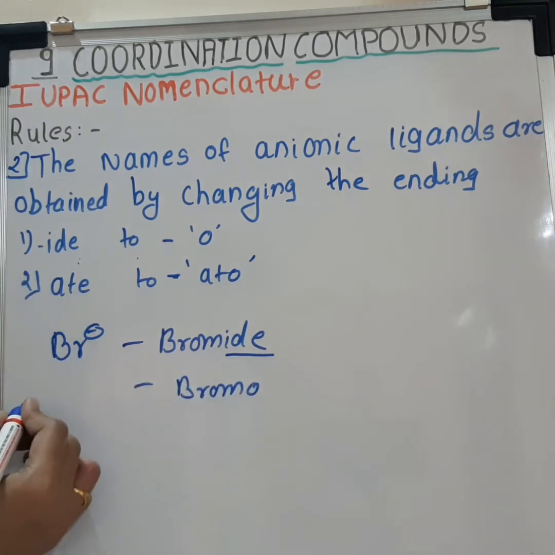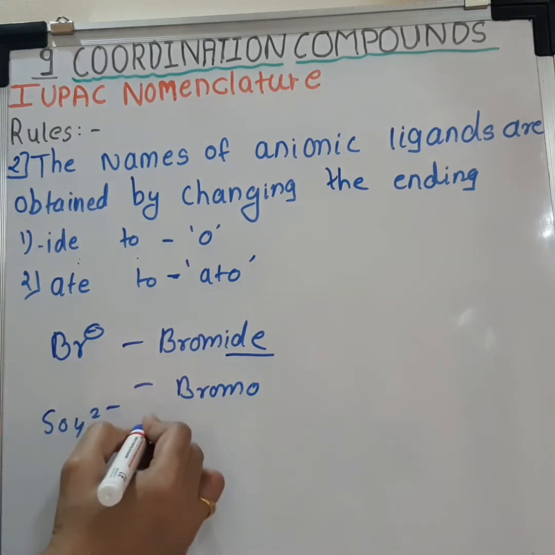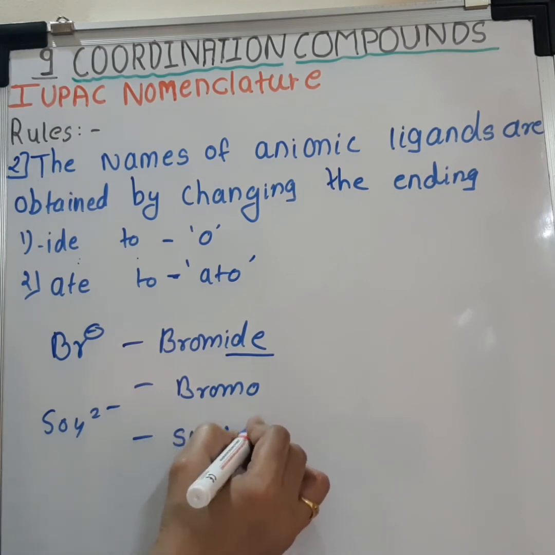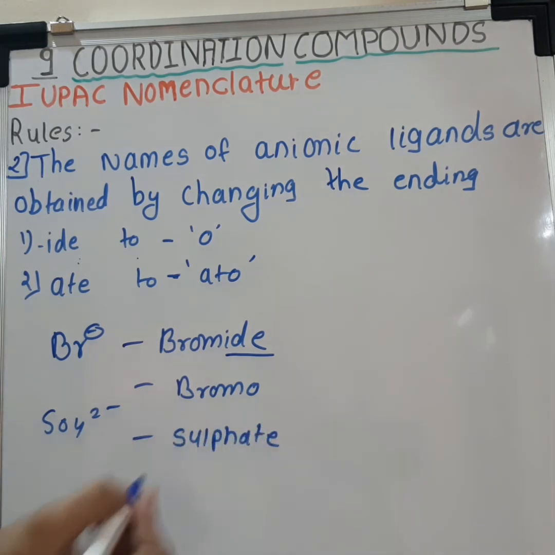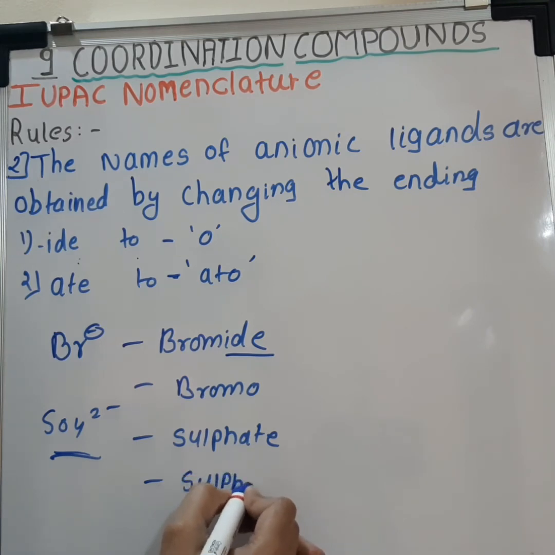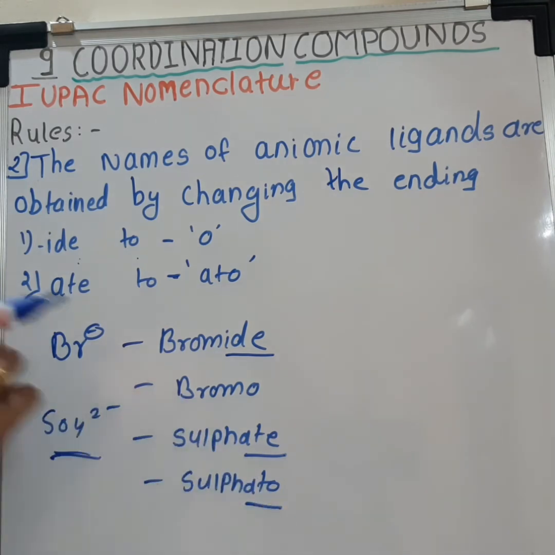And for example, SO4 2 minus is called sulfate. For naming this as a ligand, the name will be sulfato. ATE is changed to ATO. So these are the two examples.